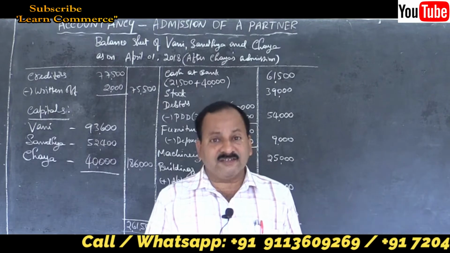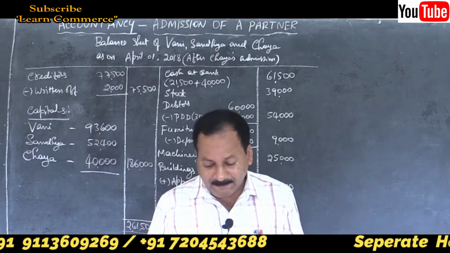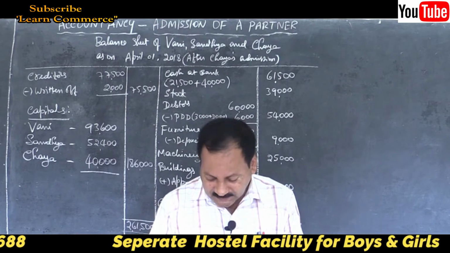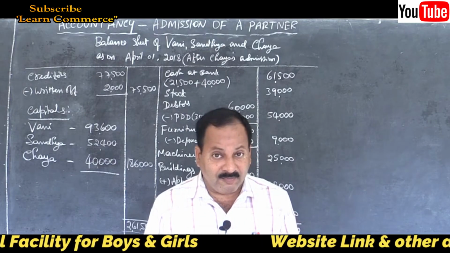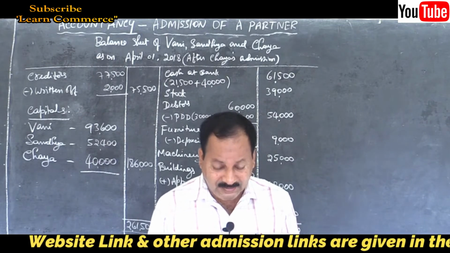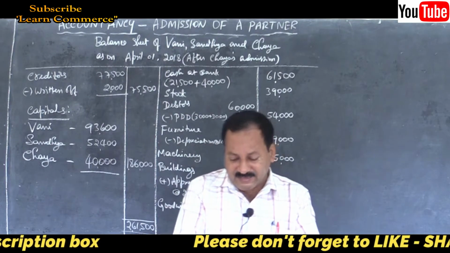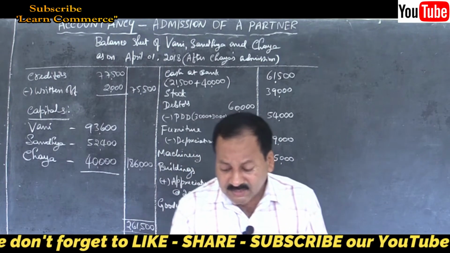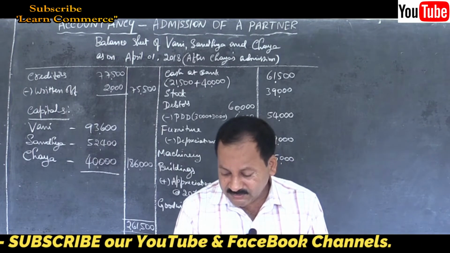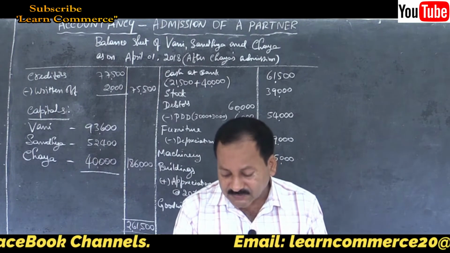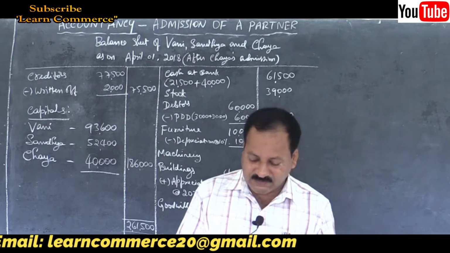In the previous class, I told you Mahendra and Surendra, that is adjustment of capitals, page number 43, problem number 14. I will read out the problem and let us analyze. Mahendra and Surendra are equal partners in a firm. Their balance sheet as on 31st March 2017 stood as follows.